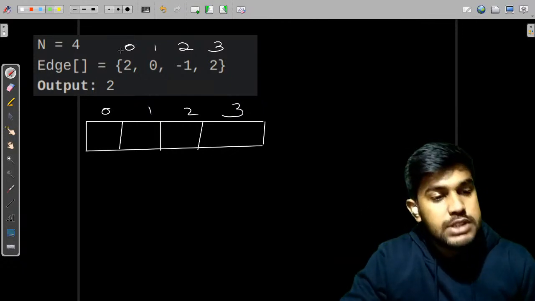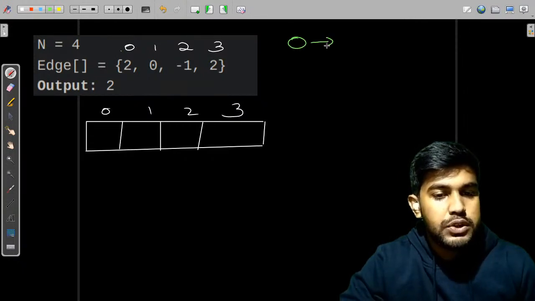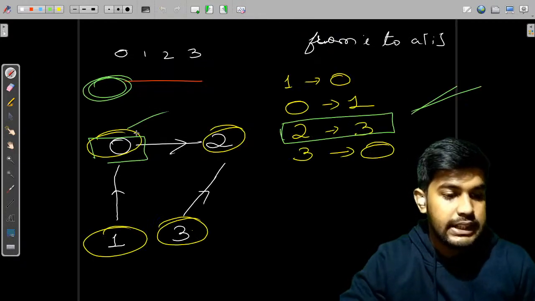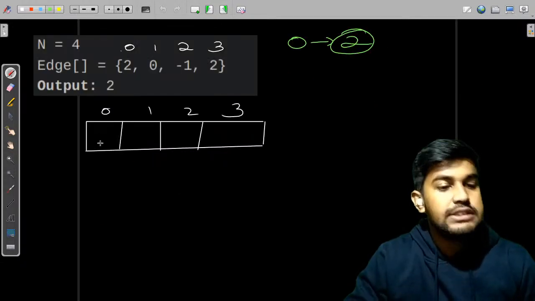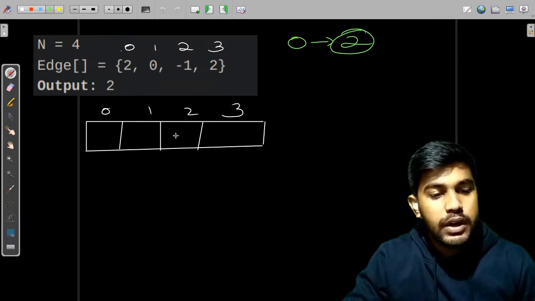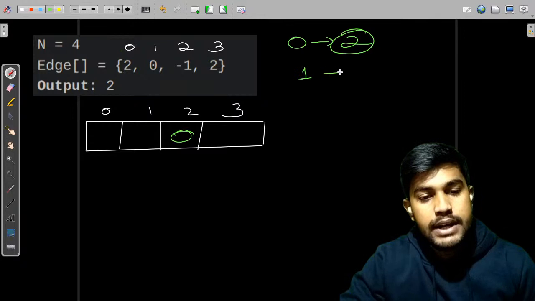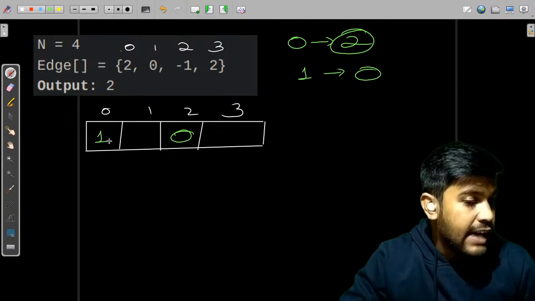Now from 0 to 2. This means that 2 has a weight of 0, so we would just add 0 to the index 2. Now from 1 to 0, we would go to this index and add 1 to it.